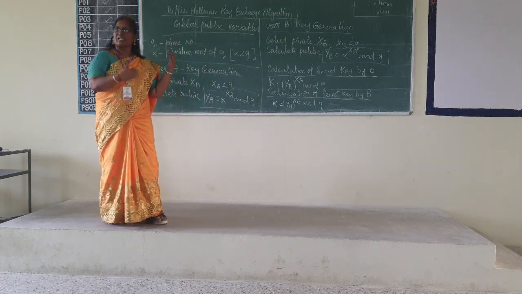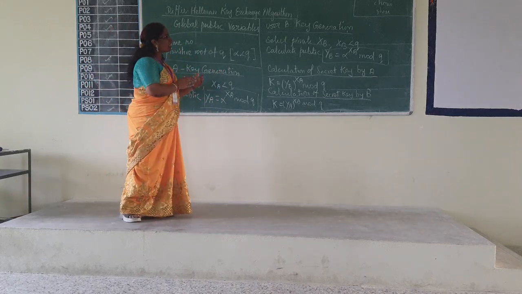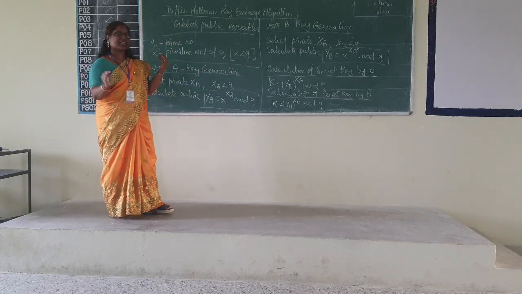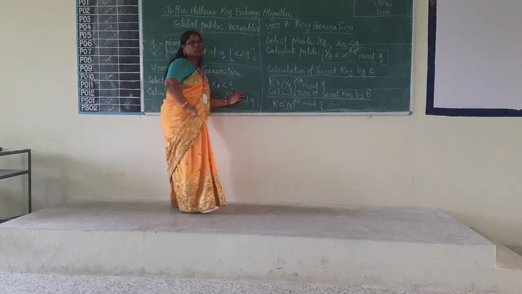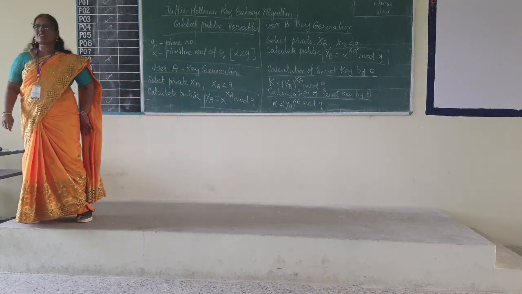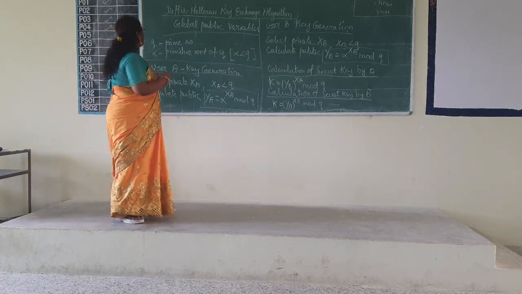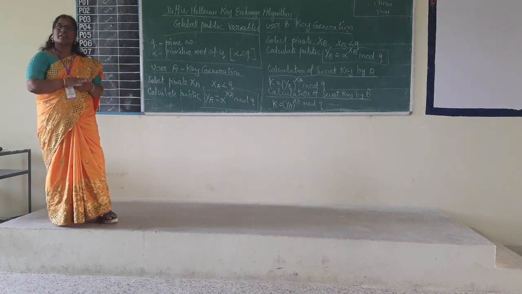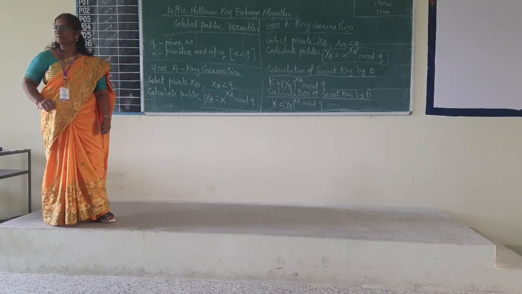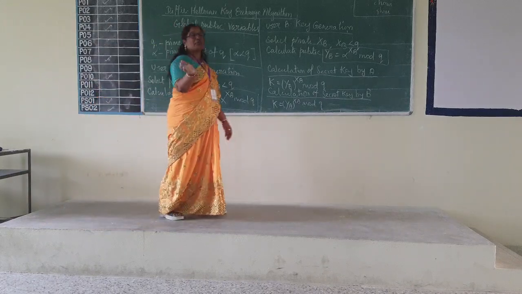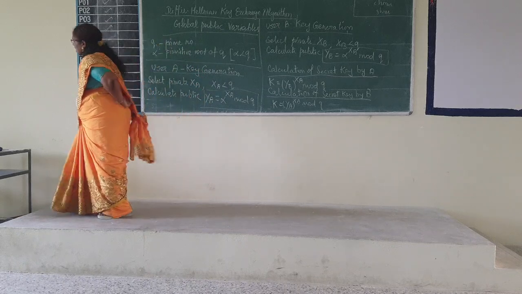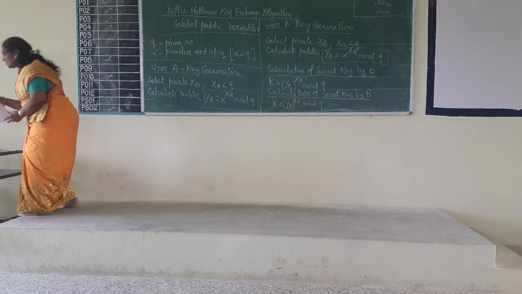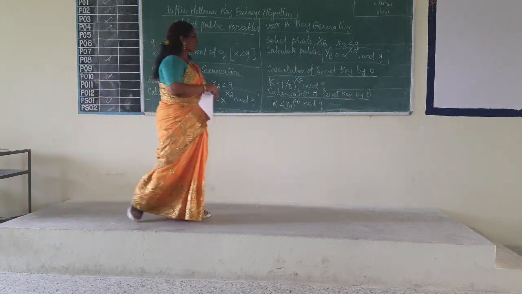I have given K only, which means the key calculated by A must be the same as the key generated by B. So go through the algorithm once. We will take some values for Q, alpha, XA, XB, and then check whether both of them are able to generate the same key. Please remember, you don't have to turn the page and check. Please find out the formula so that we can proceed with the computation.